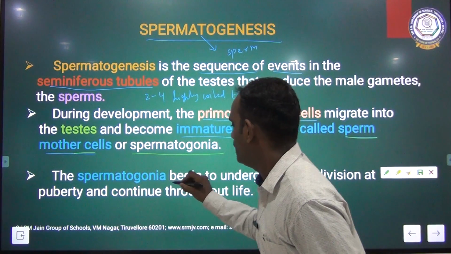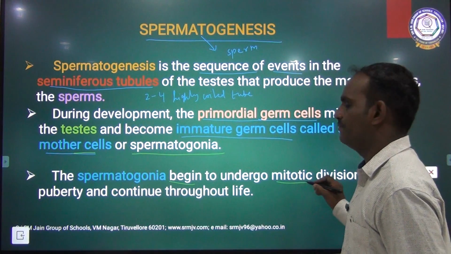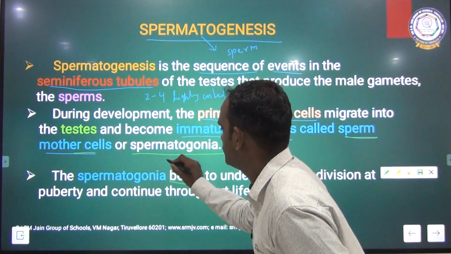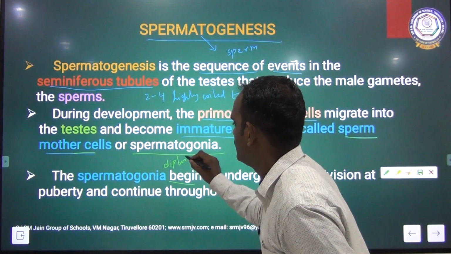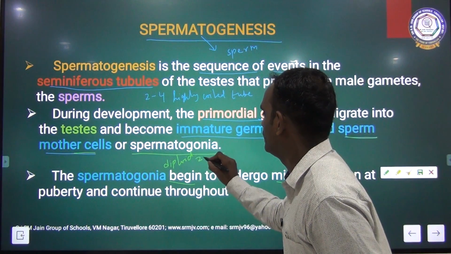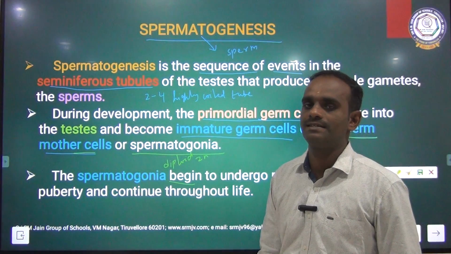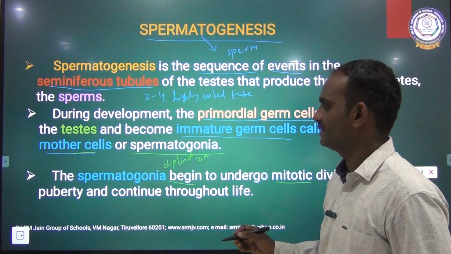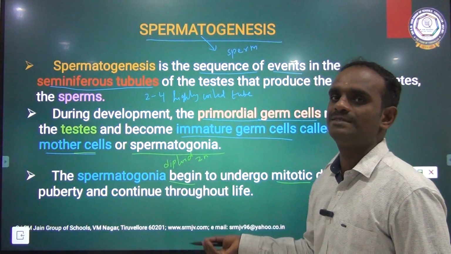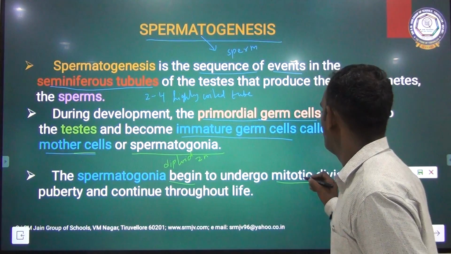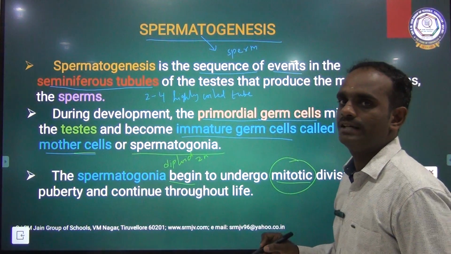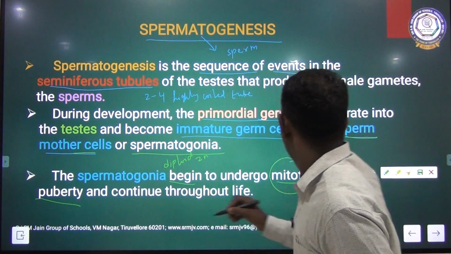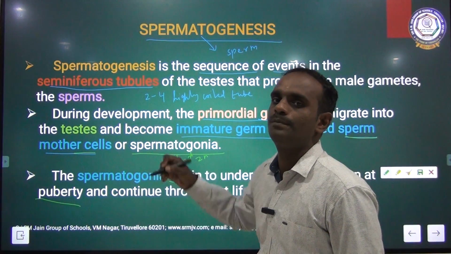The spermatogonia begin to undergo the first division called mitotic cell division. The spermatogonia is diploid in nature. It is 2n. The chromosomal number is 46, 23 pairs of chromosomes. This spermatogonia, also called mother cell, undergoes mitotic cell division only at the time of puberty, that is after puberty.